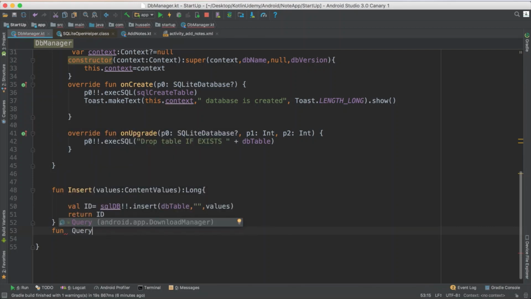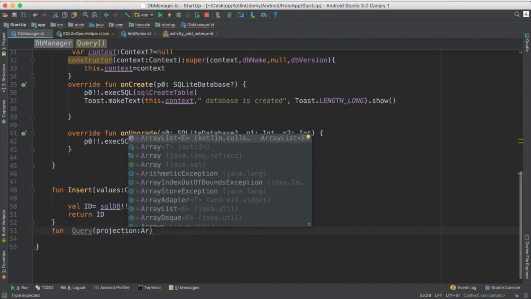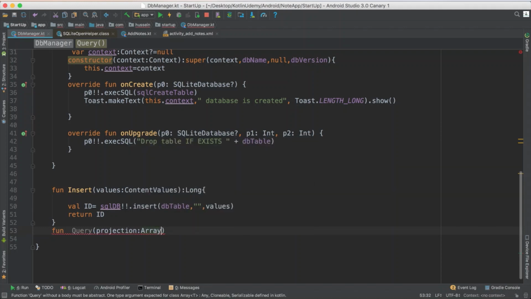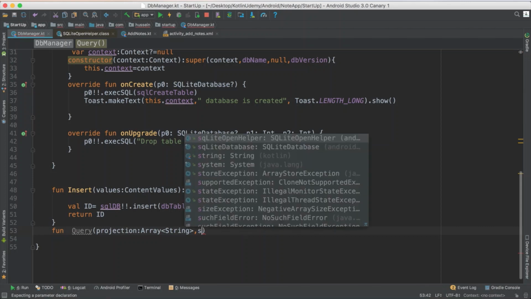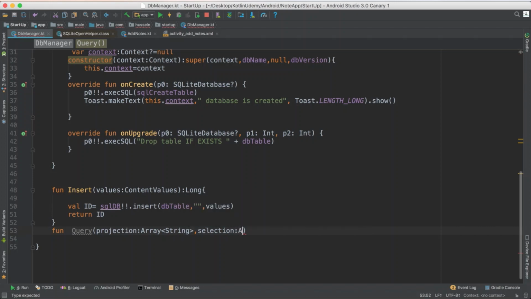So this query will take a number of things. First parameter will be the projection. A projection means which columns you want to get. Like you send a set of columns and say I need name, I need ID, whatever. So you have to send it as an array of string, because of the number of columns. And the second parameter is selection. The selection means which rows you want to select. Also again, the selection has to be an array of string.